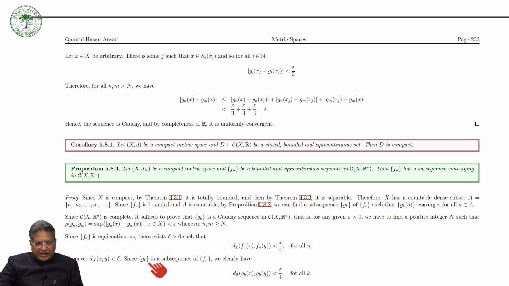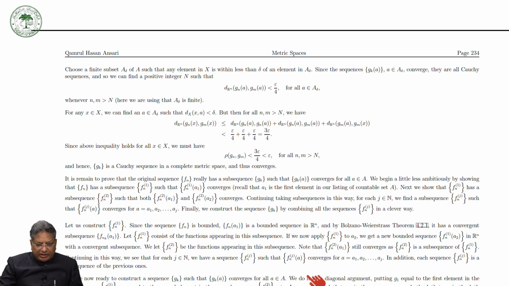Now since Gk is a subsequence of Fn, we clearly have the distance between Gk(x) and Gk(y) less than epsilon by 4 for all k. Now choose a finite subset A delta of A such that any element in X is within less than delta of an element in A delta.